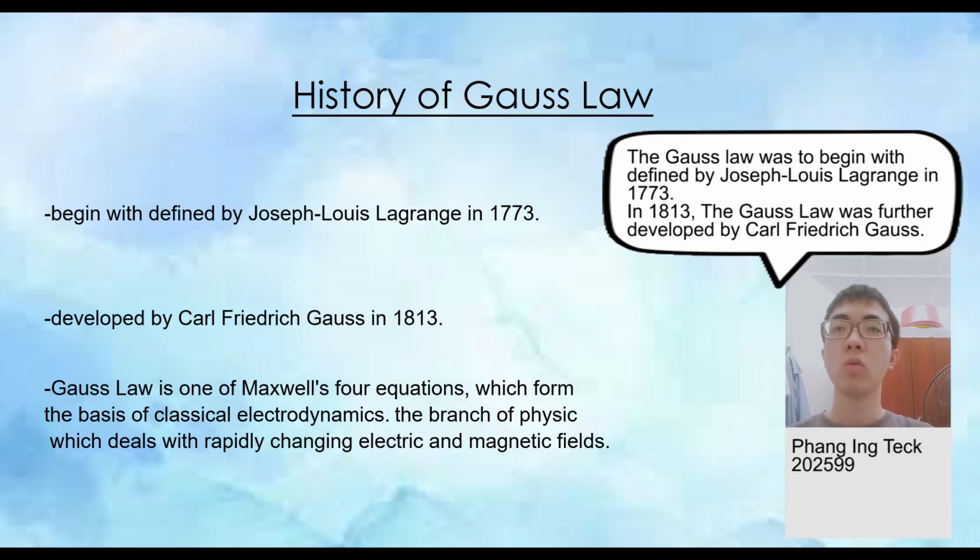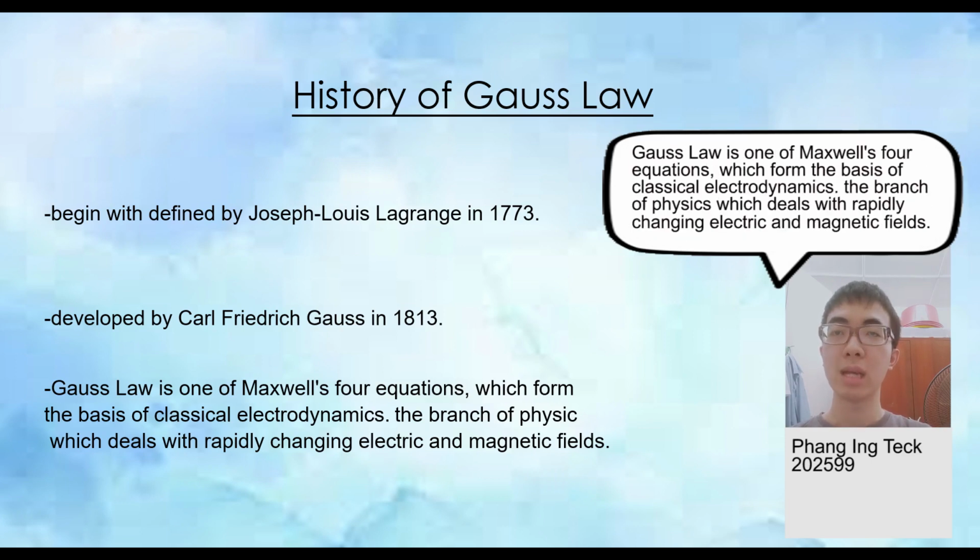Next, we will discuss the history of Gauss law. Gauss law was first formulated by Joseph Louis Lagrange in 1773. In 1813, it was further developed by Carl Friedrich Gauss. Gauss law is one of the four equations which form the basis of classical electrodynamics, the branch of physics which deals with rapidly changing electric and magnetic fields.